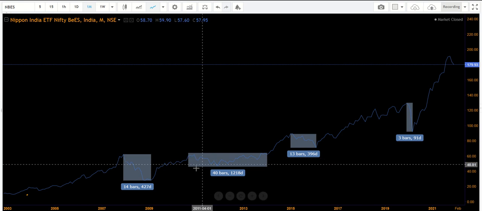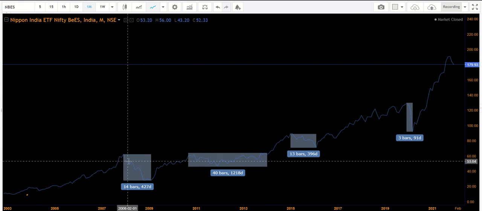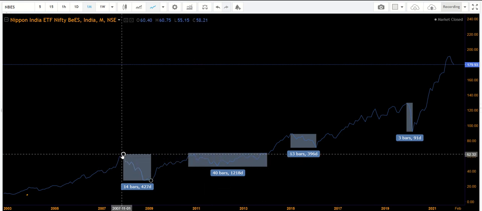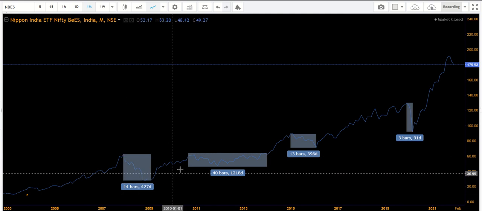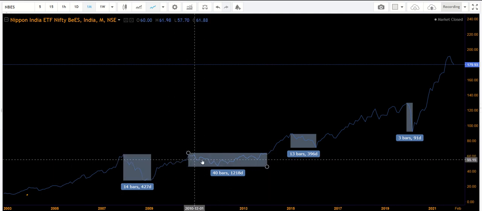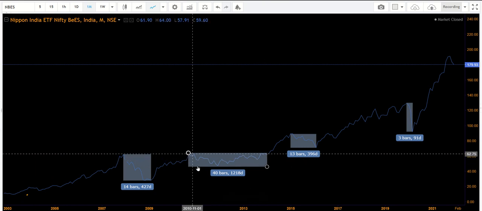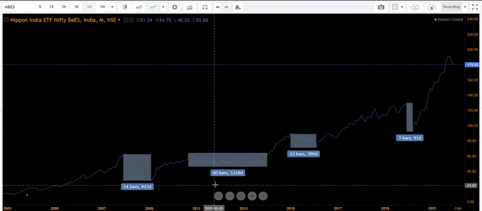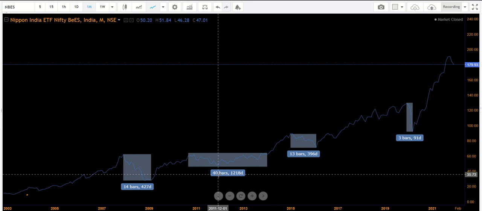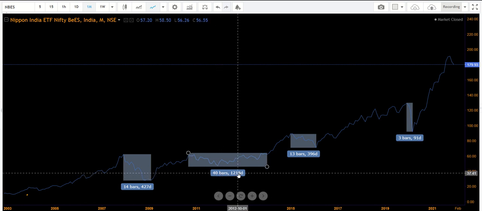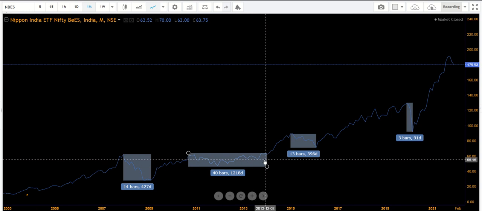And again here, that is what I used to tell in my previous videos, the stock will either go for price correction or time correction. Now here this is showing that time correction is going on, because within a small range it is continuing for 40 months. 40 bars, each bar is 1 month, 40 bars means 40 months. 1218 days it is continuing. That is why in the starting I told it is only for those investors who have the patience to hold for a long time to reap the benefit.